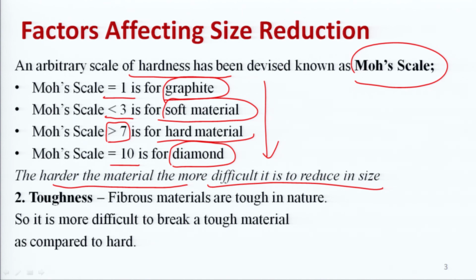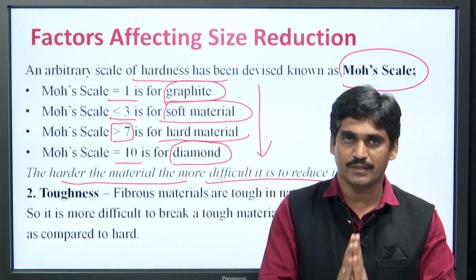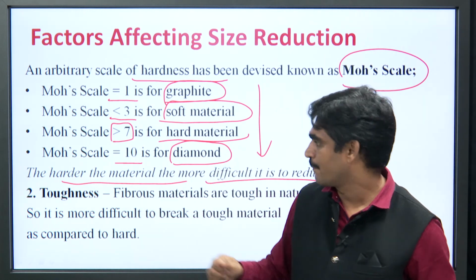As the hardness of the material increases, it poses problems during the size reduction process. Now, if the material is hard, but it is brittle in nature, then size reduction can be done very easily or smoothly.